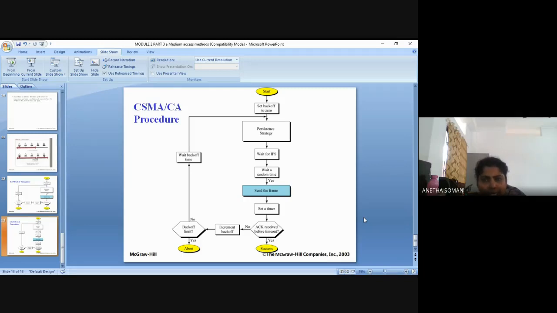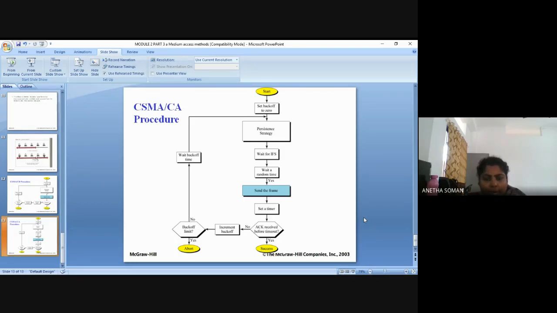After sensing the line, it waits for an inter-frame space, the waiting period between the transmission of frames, and again waits for a random amount of time. After that, it will send the frame and set a timer value. If, before the timeout is reached, it receives the acknowledgement from the receiver, it was a successful transmission.